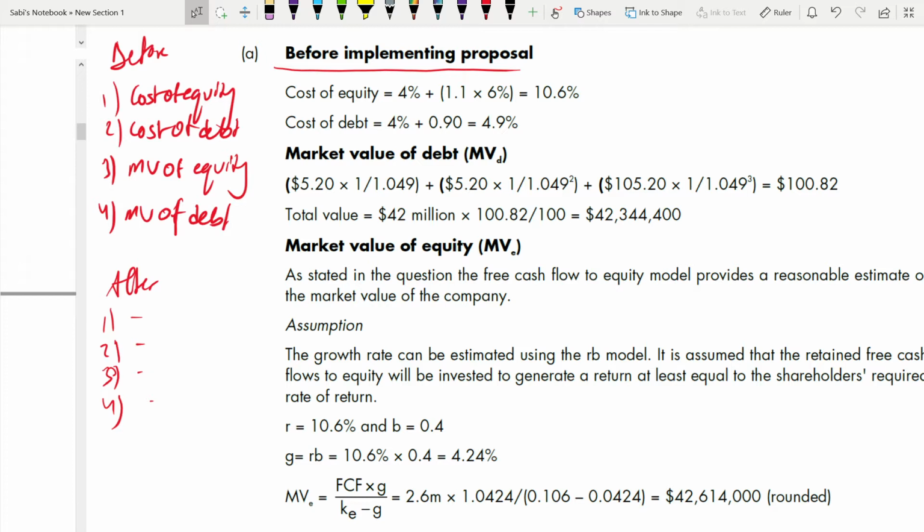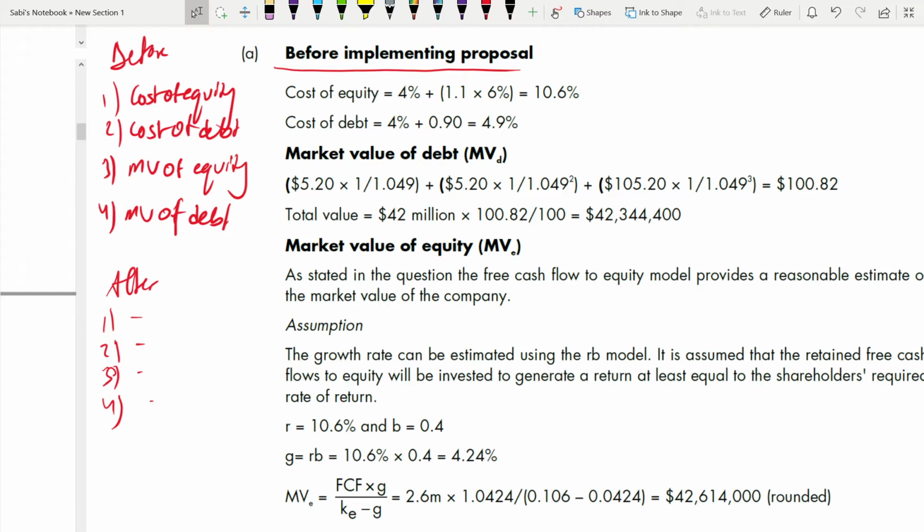Those they usually calculate first, if you see the marking scheme. They don't waste so much time, because in the exam also you don't want to waste so much time. The easy ones you want to write as soon as possible. So just check which one is the easiest one for you to calculate and write those.